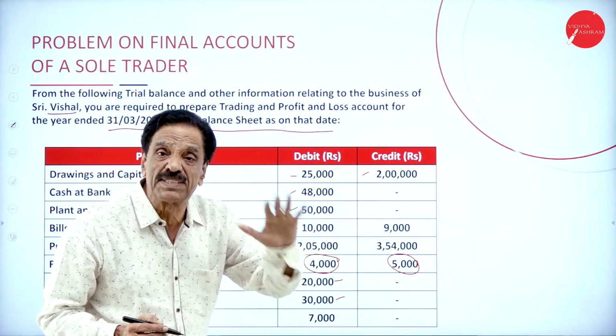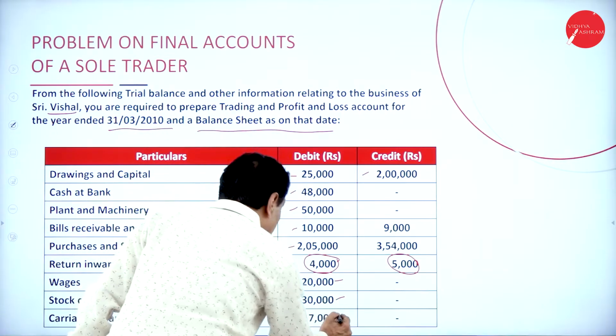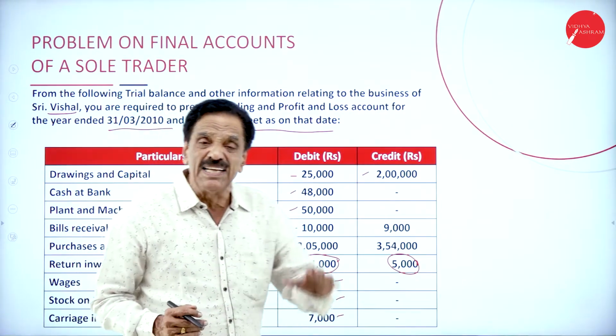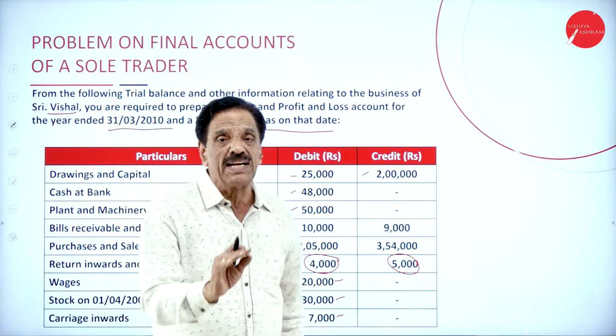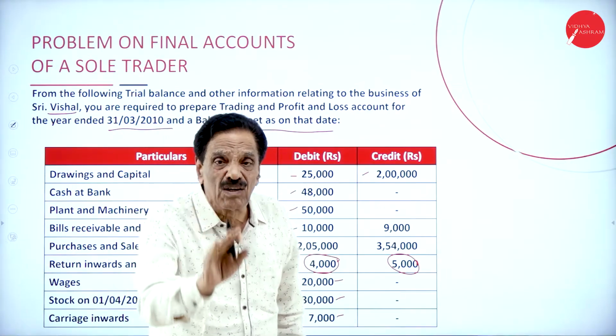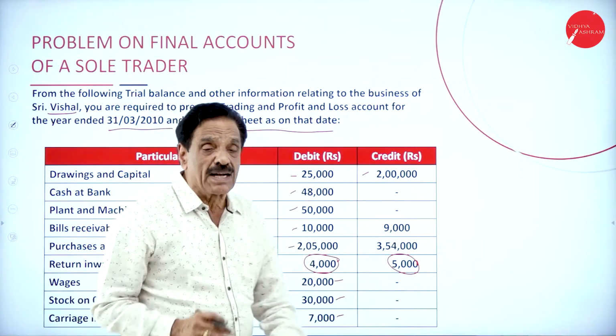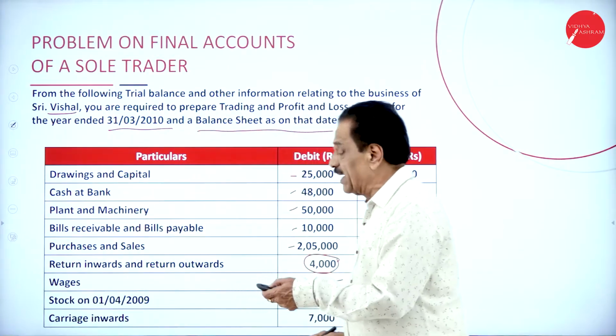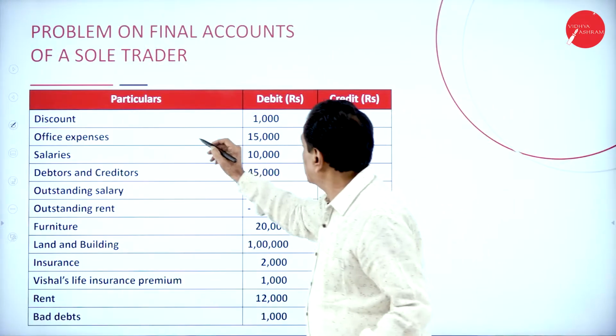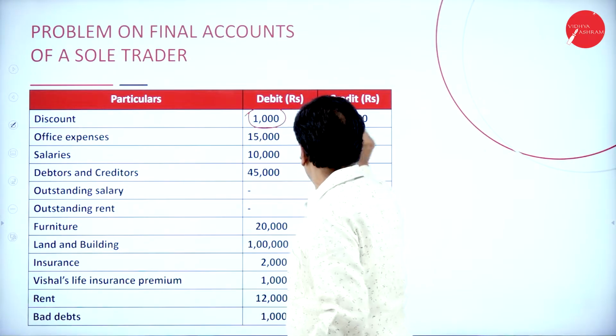Trading account debit side. Then carriage inward is directly connected. It's a direct expenditure. All direct expenditure should come on the trading account debit side. 7,000 will come on the trading account debit side. Then discount, here there is a debit side and also a credit side.